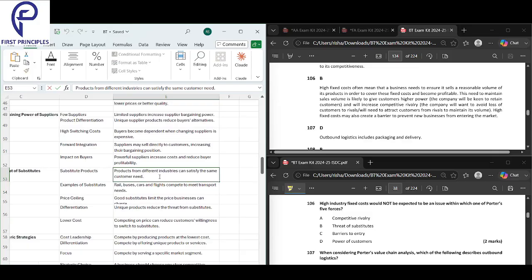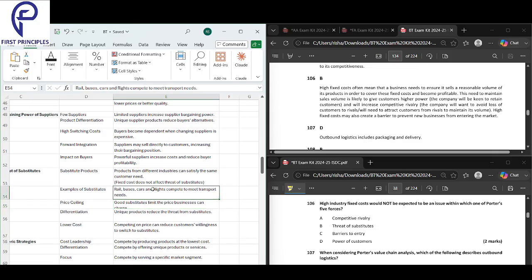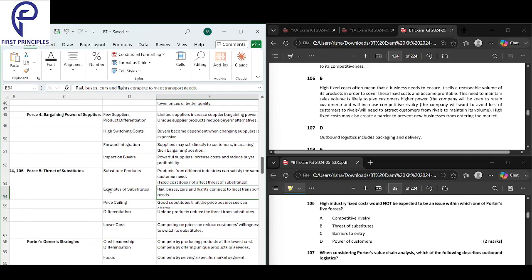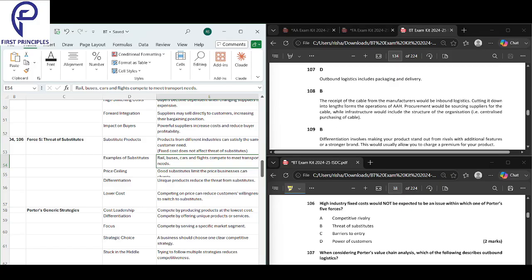I'll make a point here also so that whenever you revise, it feels easy. Fixed cost does not affect threat of substitutes. It affects everything else, but fixed cost does not affect threat of substitutes. That is our question 106.